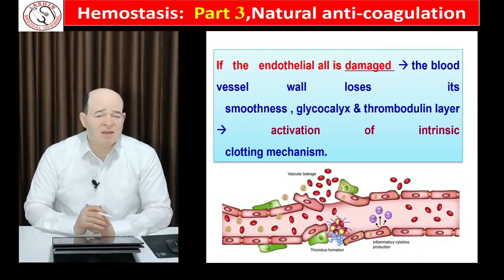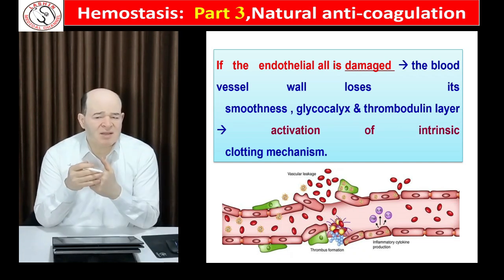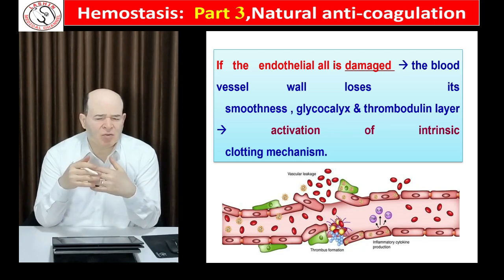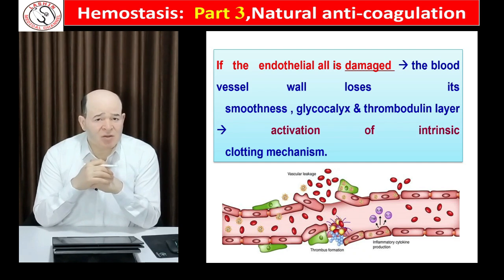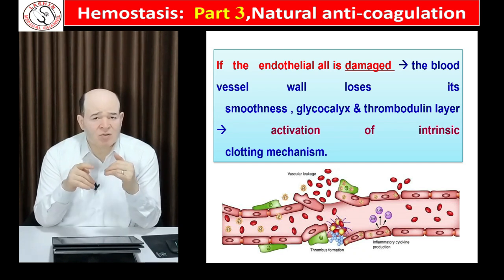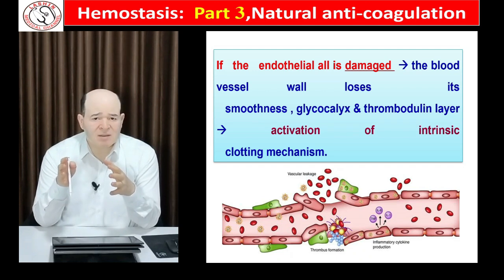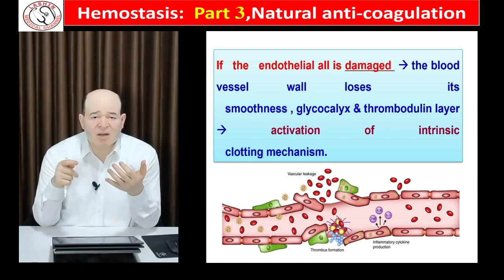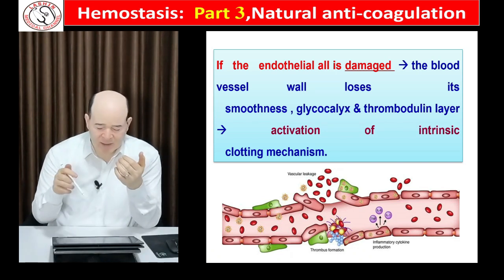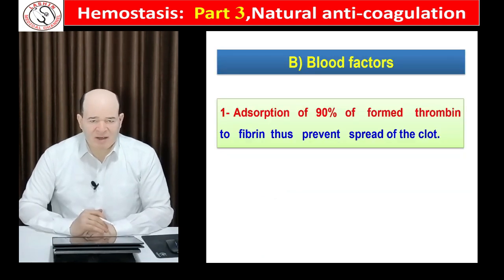However, if our endothelium is damaged or becomes rough due to chronic diseases like diabetes, hypertension, or any cardiovascular problem, this may cause activation of the intrinsic clotting mechanism because of loss of smoothness, loss of glycocalyx, and loss of thrombomodulin. These types of patients must take prophylactic treatment for thrombus formation, like antiplatelet drugs and anticoagulants, to replace the lost natural mechanism.